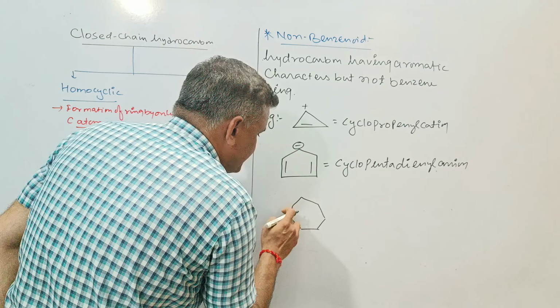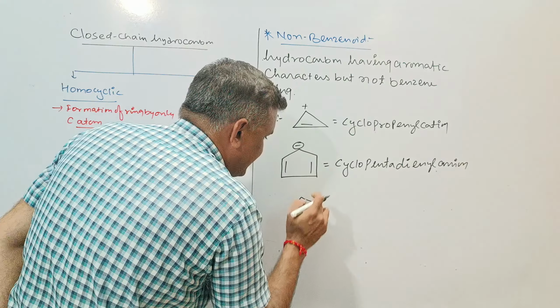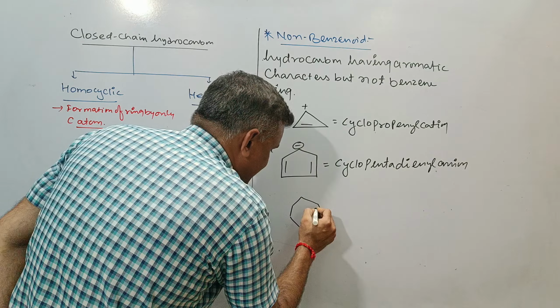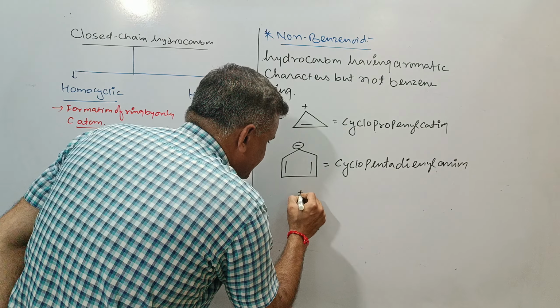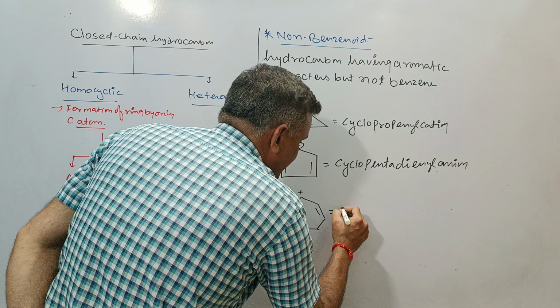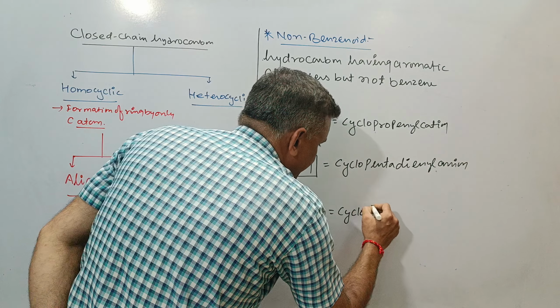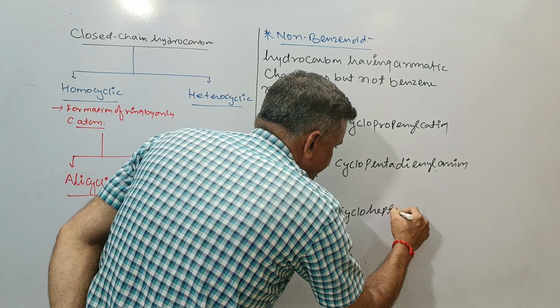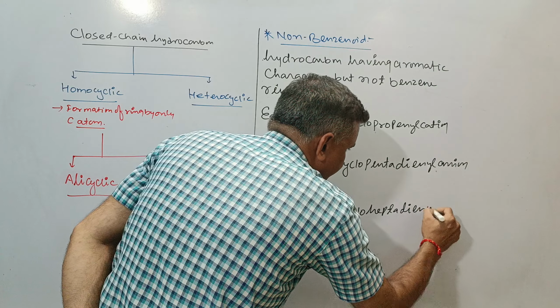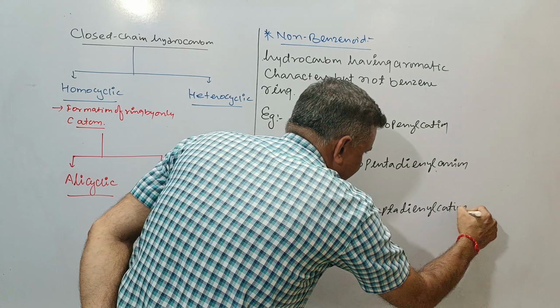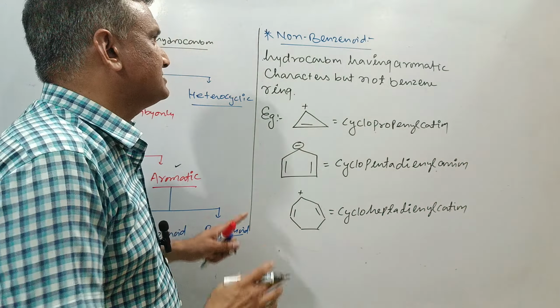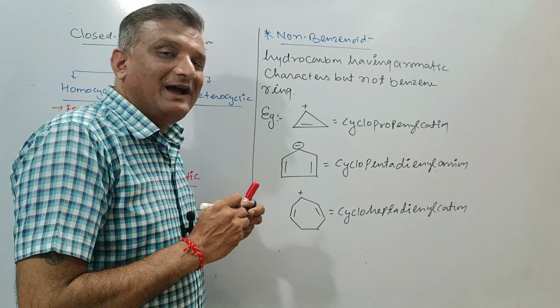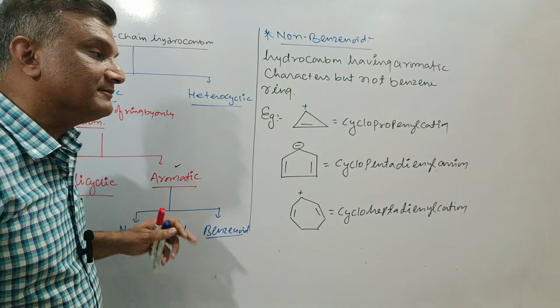This is the 1, 2, 3, 4, 5, 6, 7 carbon, and here is the double bond and with the positive charge. You can say cycloheptadienyl cation. So this was about the non-benzenoid as an aromatic hydrocarbon.